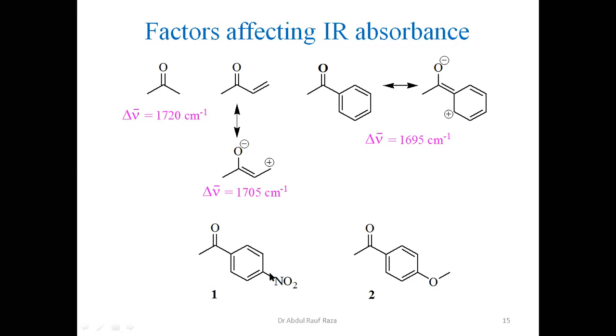If you remember, due to the resonance effect, it creates a positive charge here, here, and here, meaning at the ortho and para positions to nitro. This is the ortho position and this is the para position. So it is creating a positive charge here due to resonance.